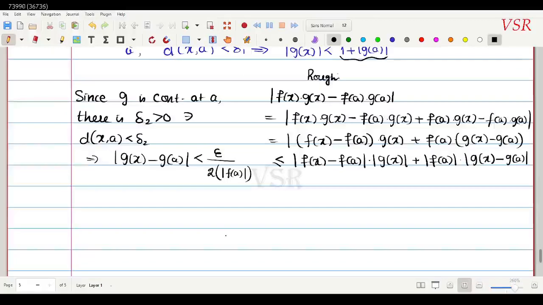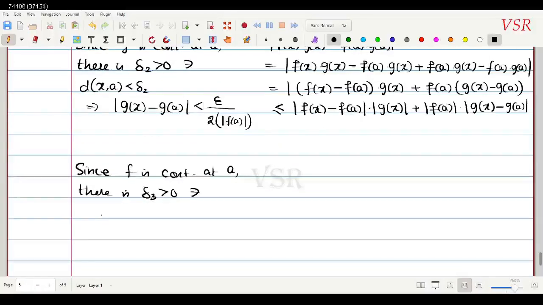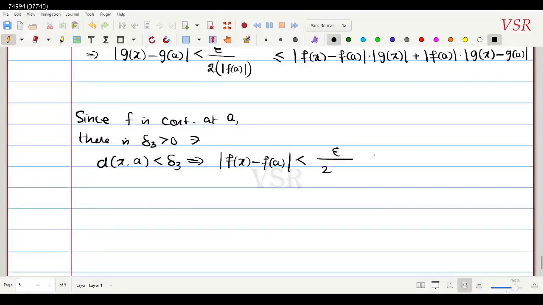Okay, this is the second condition. Third, what do I do, since f is continuous at a, there is delta 3 positive such that whenever distance between x comma a is less than delta 3, this must imply that modulus of f of x minus f of a is less than, here I put epsilon divided by 2. Instead of this g of x, what can I do, I can put this: 1 plus modulus of g of a. Understood? So I have got three elements: delta 1, delta 2, delta 3.